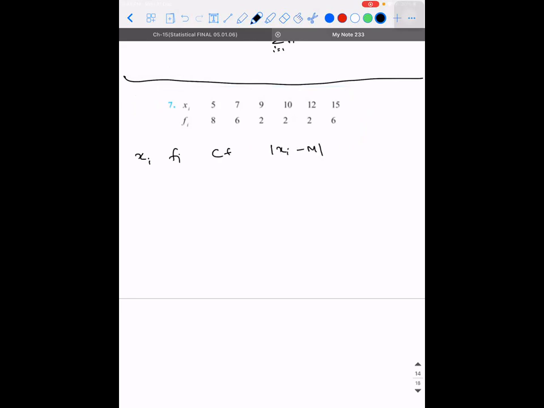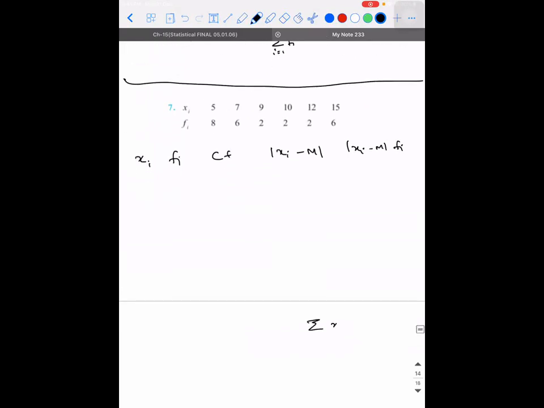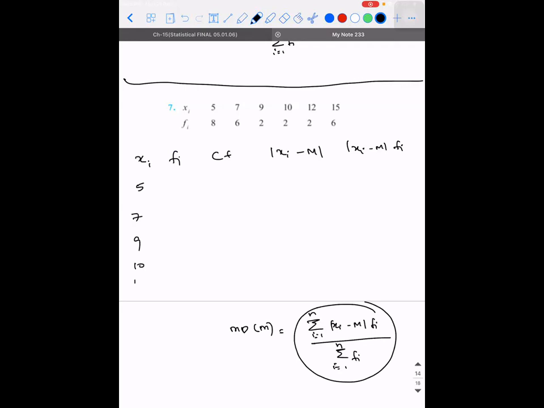Then I need xi minus m, then xi minus m multiplied with frequency. That's what is needed. So sigma of |xi minus m| into fi, the whole divided by sigma fi, where i equals 1 to n. This is the mean deviation about the median. Logically, does it make sense? Yes, sir. Now let me write down the data. xi: 5, 7, 9, 10, 12, 15. Frequency: 8, 6, 2, 2, 2, 6. Cumulative frequency, tell me.